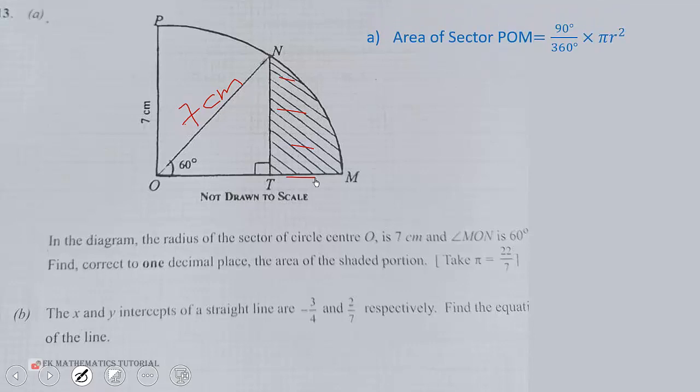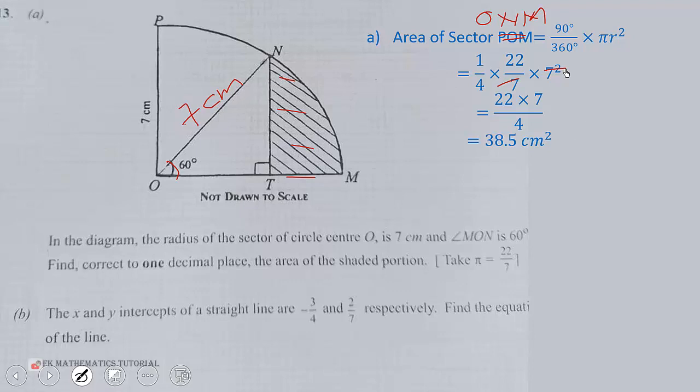So let's begin. Area of sector POM. Oh, sorry. Area of sector ONM is equal to theta over 360 times pi r squared. The theta is 60 degrees. So we substitute, radius is 7. So that will give us 22 times 7 over 4, and that will give us 38.5 centimeters squared. That is the area of sector ONM.